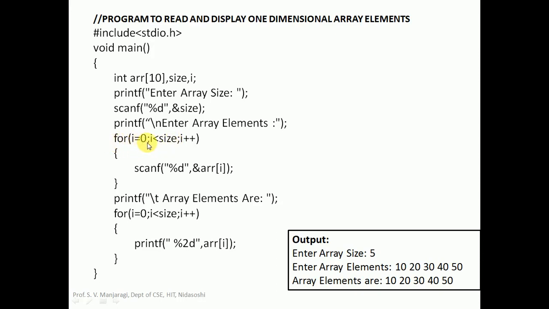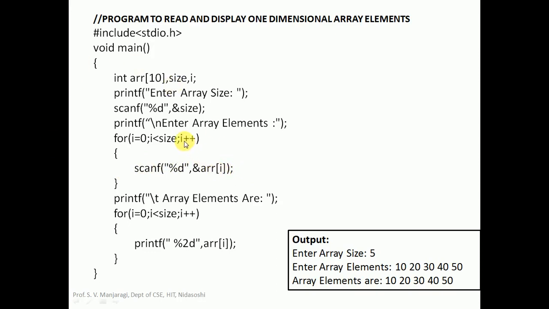So initially we begin with I equal to 0, and we test the condition. Size is 5, I is 0, 0 is less than 5, the condition is true, and we enter into the for loop and execute the scanf. It will ask us to enter a value. If you enter the array element as 10, where will it be stored? It will be stored at array of I. Since I is 0, the element will be stored at array of 0. It means the first element will be stored at index 0, and after that we go for incrementing I by 1. It will be I++.